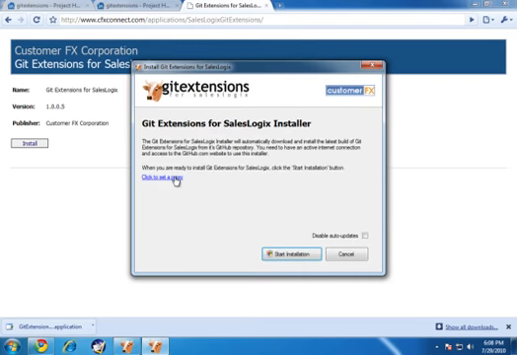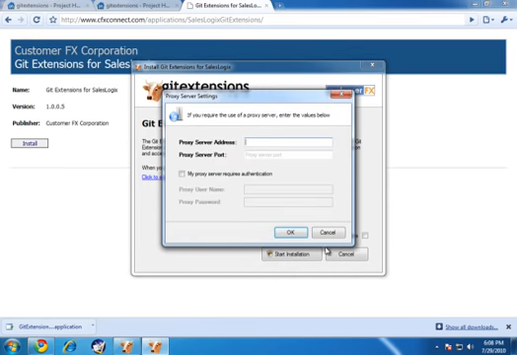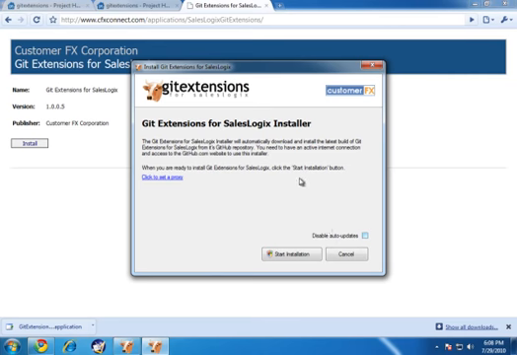So here's the wizard. What this wizard does is check for updates to Git Extensions for SalesLogix every time you close Application Architect. If you need to configure a proxy for that, you can bring up that dialog to do so, or you can also disable the auto update feature if you'd like. But all I'm going to do here is click Start Installation. It's going to download the latest assembly or DLL for Git Extensions for SalesLogix from GitHub, and then install it and integrate it into Application Architect. So I'm going to close this wizard now.